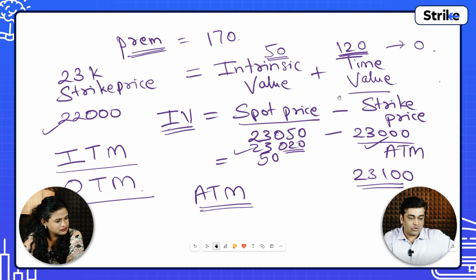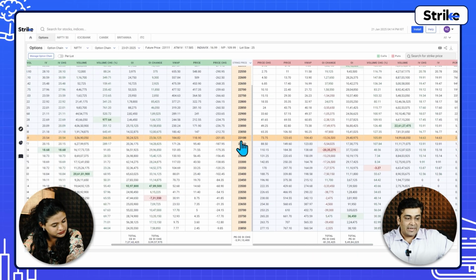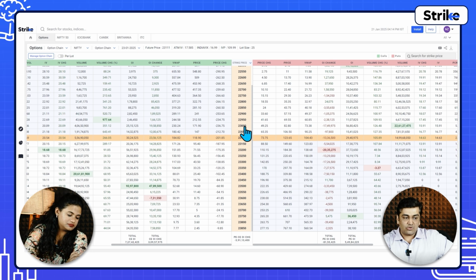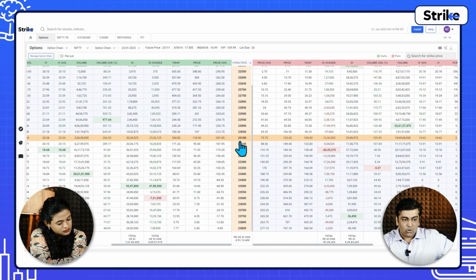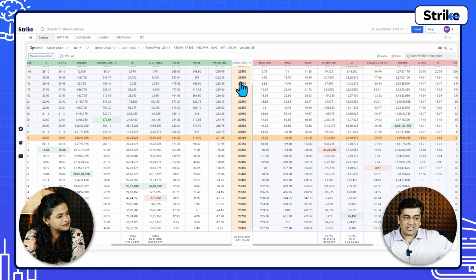So if you check this option chain over here, 23,100, 23,150, 200, 250, and so on, all these are called out of the money options. Above the spot price of 23,050, the 23,050 strike will be called the at the money call option. And all the strikes below it are in the money options. Did you understand in the money?